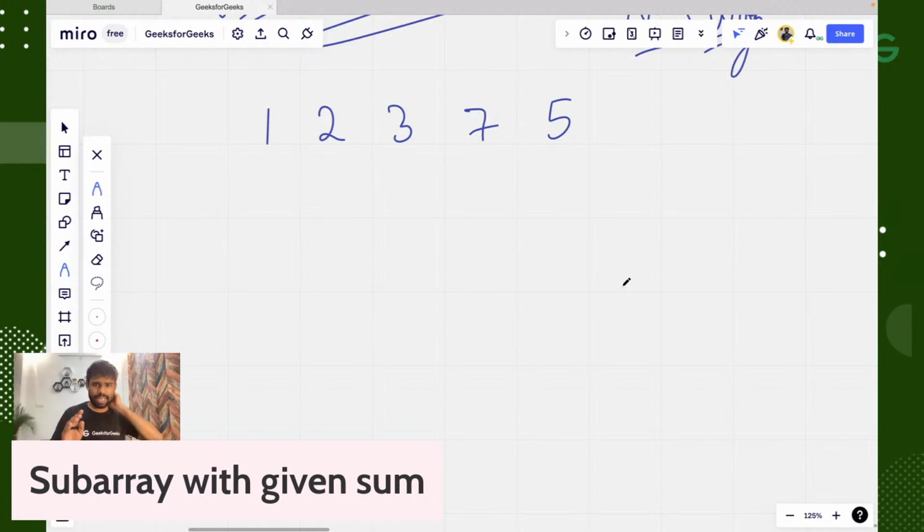No, the array is not sorted. We have a left pointer, we have a right pointer, means start pointer and end pointer, you can say. The start pointer of the sliding window and the end pointer of the sliding window.